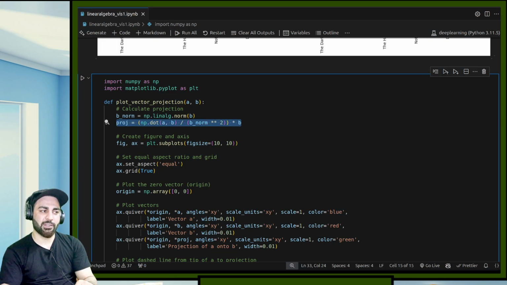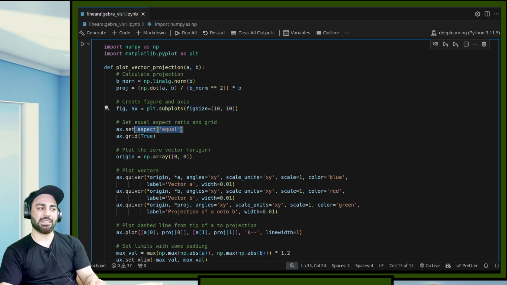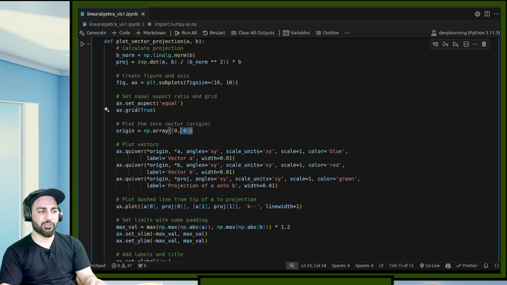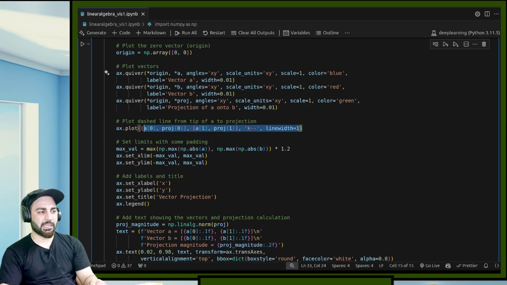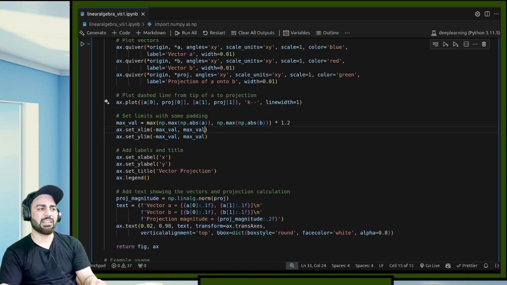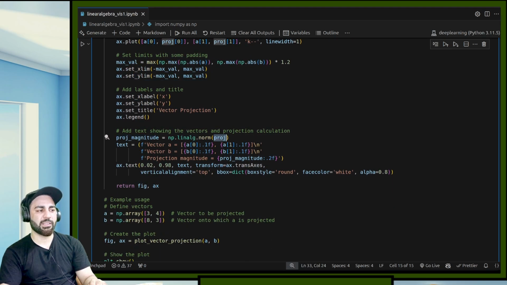This is the projection. Okay, now if I want to plot it, it's pretty easy, standard stuff. So this is figure and axis, plot these things, set the aspect ratio, give the grid, and origin should be 0 0, and plot these arrows. Okay, plot these arrows a and b, and then set it like this. These are the limits. Okay, and this is my x label, y label, and projection magnitude is this.